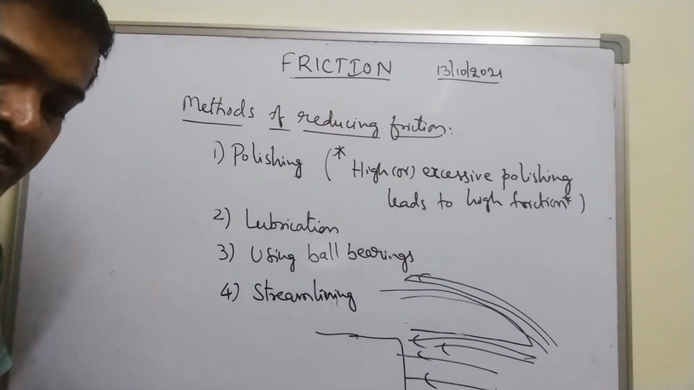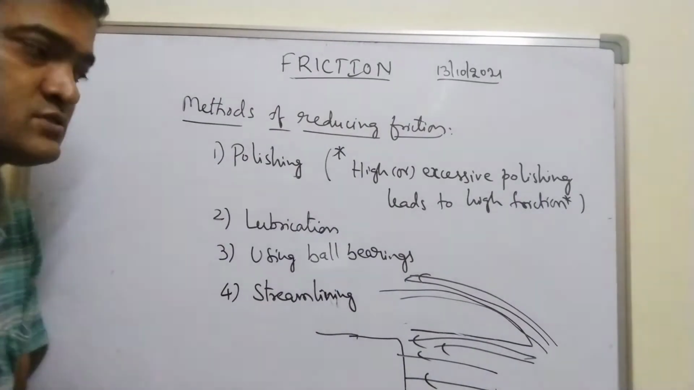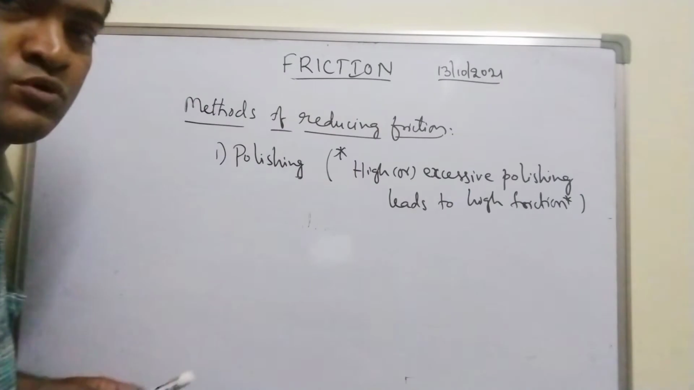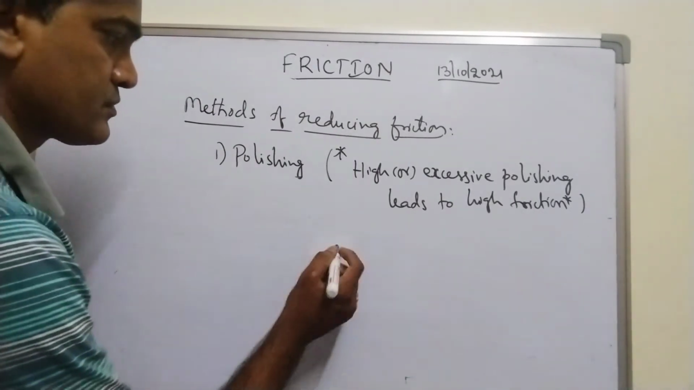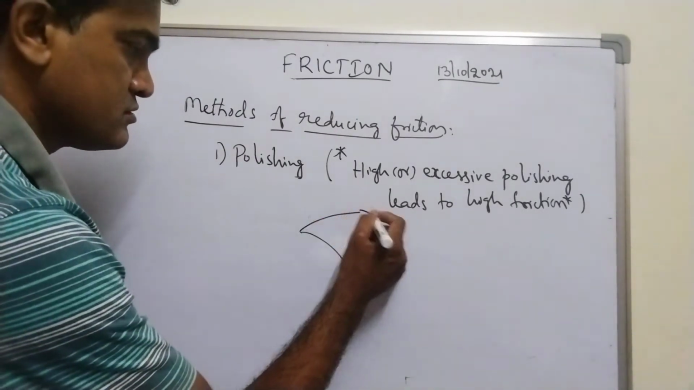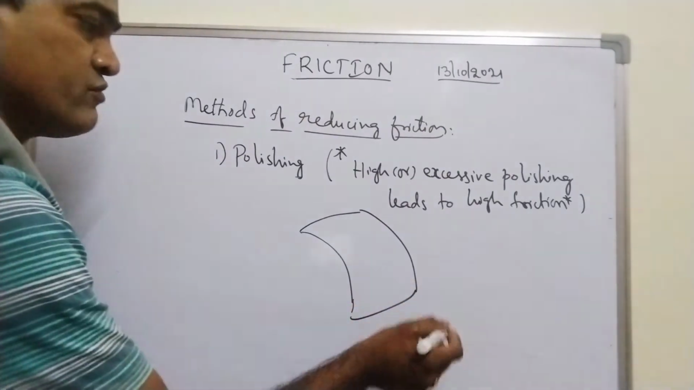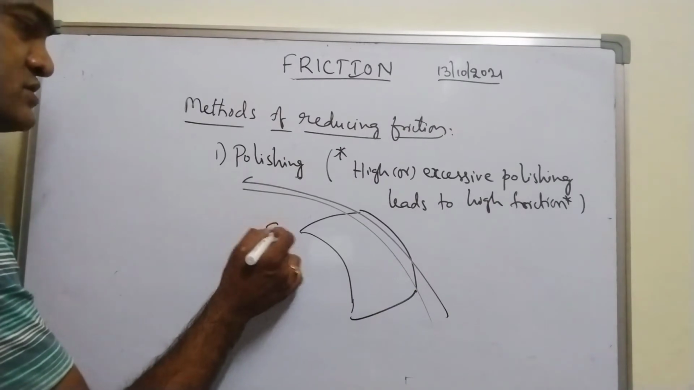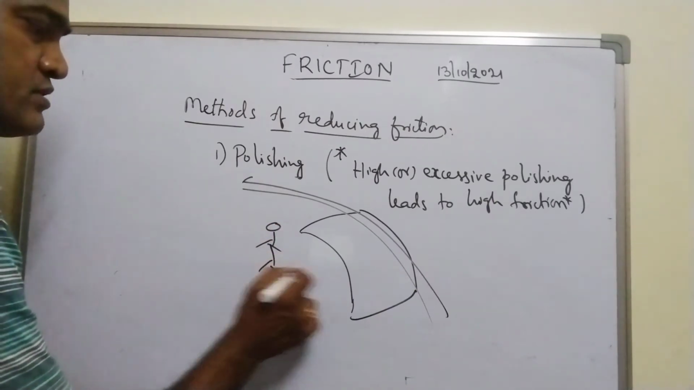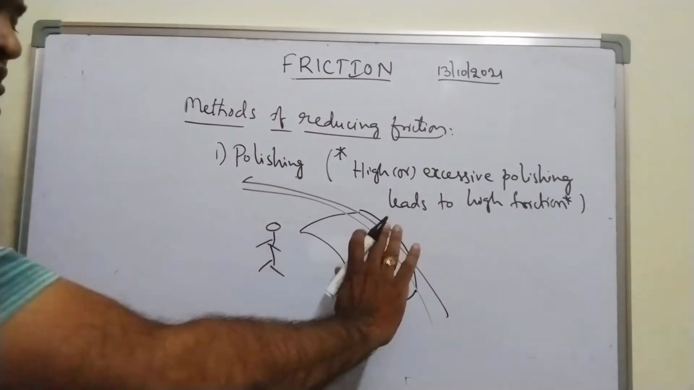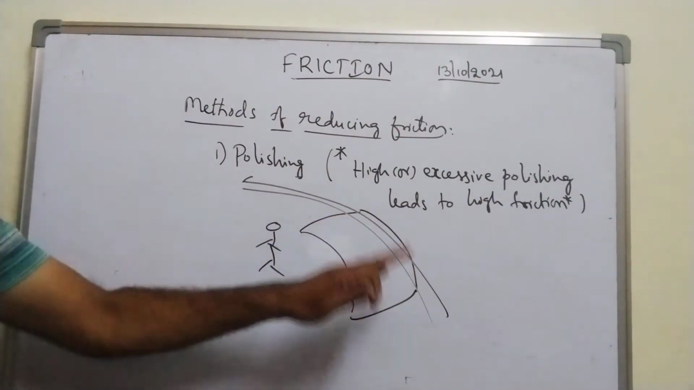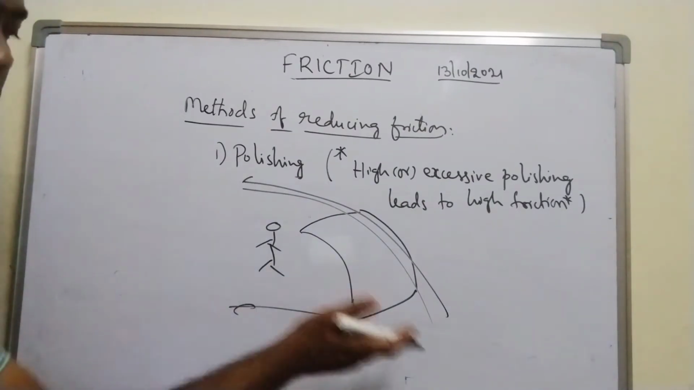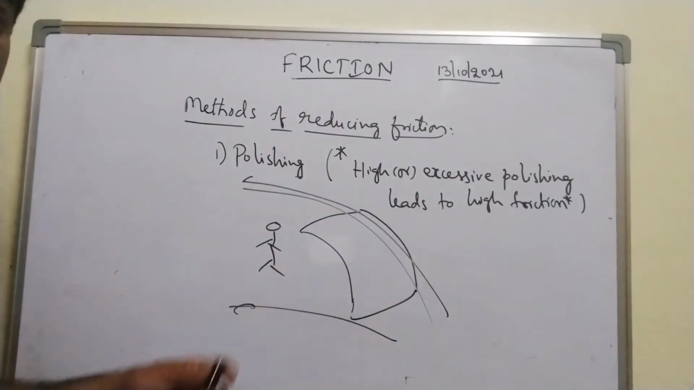Or you might have seen nowadays for bikes there is a shield. When you observe bikes, there is a wind shield in front. For bikes there is a wind shield so that air flows away from the person. The person is riding a bike, so in front of the person there is a wind shield so that air goes up just above the person, below the person, so that friction gets reduced.